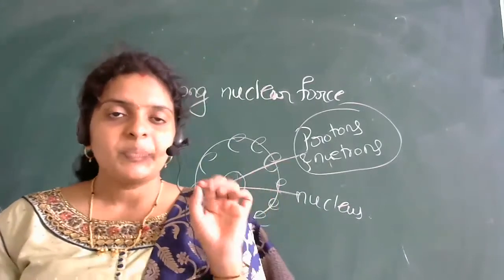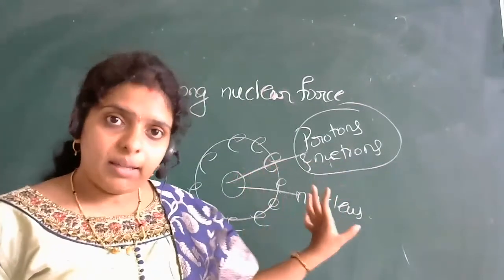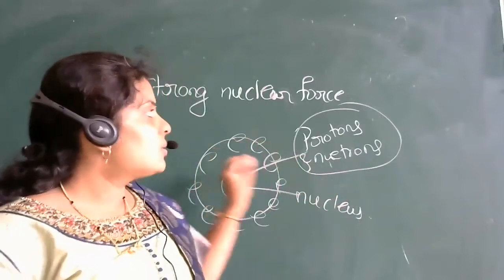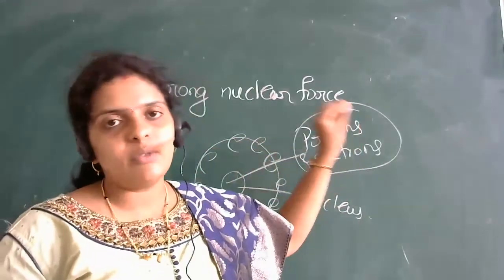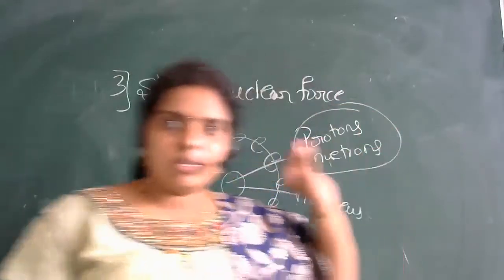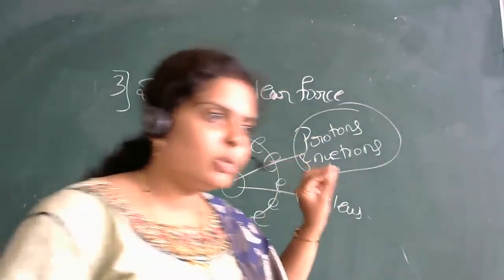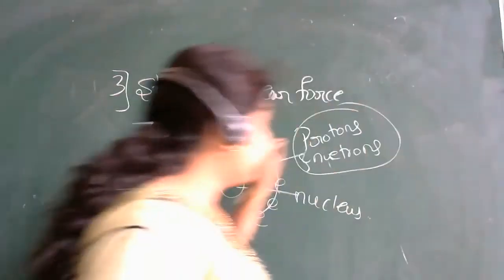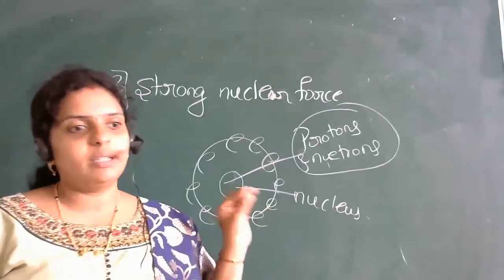Are you getting? So here in the atom, within the nucleus, protons and neutrons are there. Together we call them what? Nucleons. Remember this word. Okay. And the electrons are revolving around the nucleus.